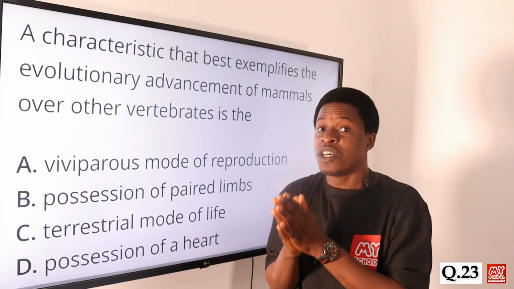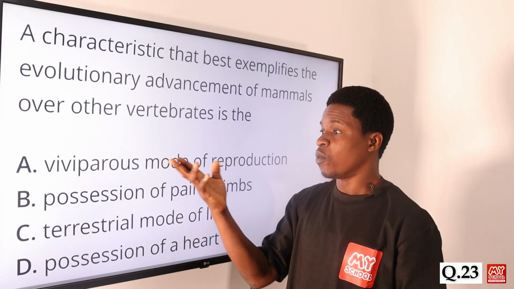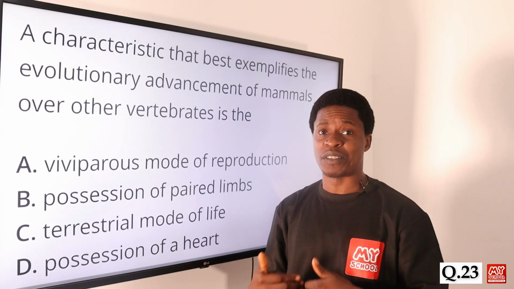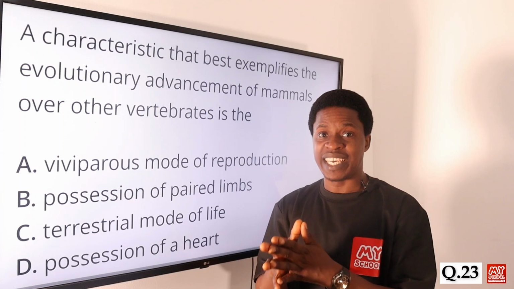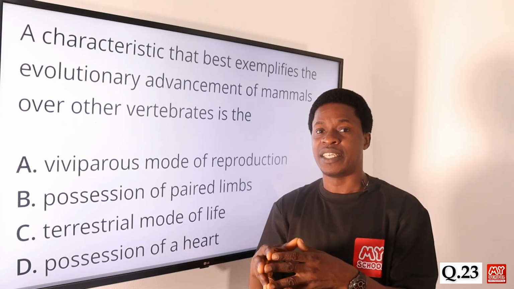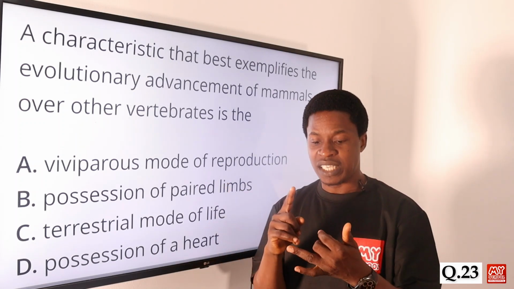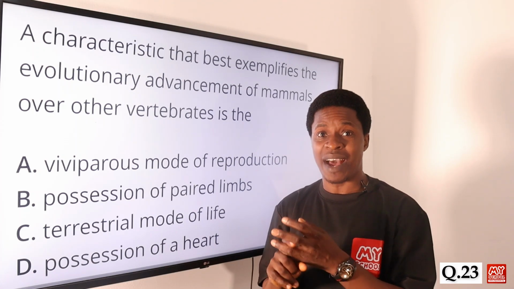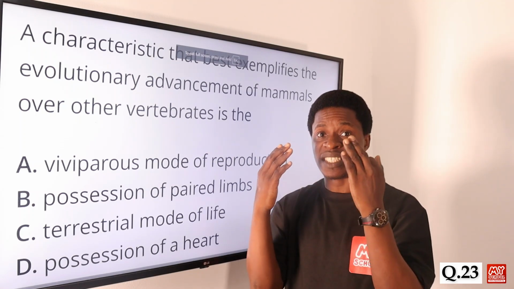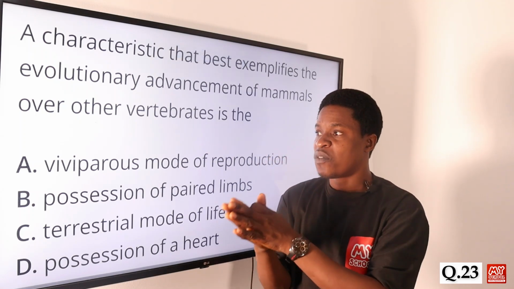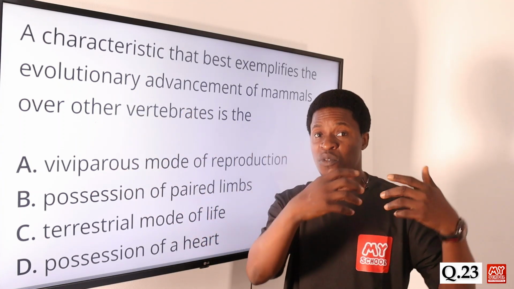Yes, you can say some vertebrates still undergo viviparous reproduction, giving birth to their young ones alive, and yet they are not mammals. Yes, we have that, but we have few of them. Then again, you want to look at the kind of parental care that mammals give to their young ones. They provide food, take care of them, and ensure their well-being. Because of their level of reasoning, mammals tend to give more parental care, which is still under the viviparous mode when you compare to those other ones.